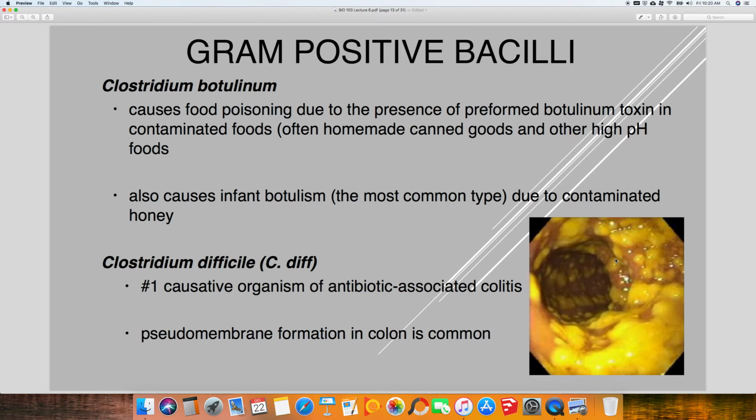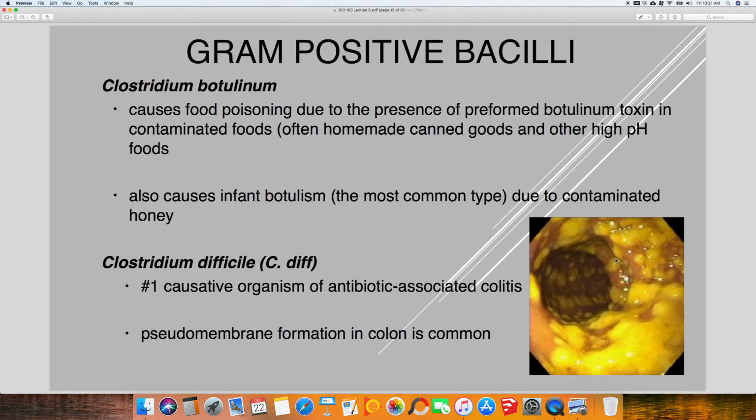Okay, Clostridium botulinum causes food poisoning, but this food poisoning is typically due to improper canning of homemade foods. Okay, and what happens is the spores are in the food and they're improperly canned, and the spores will germinate, produce botulinum toxin, and then that is consumed with the food, and that can be fatal. Now, infant botulism is a true infection. You don't need to worry about that, but it is a true infection.